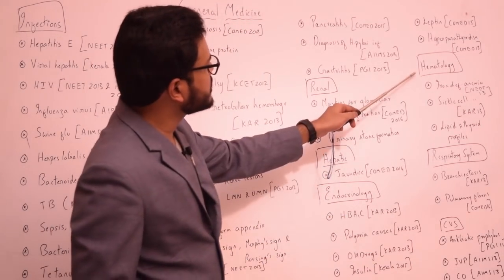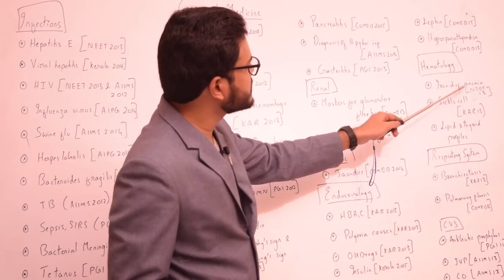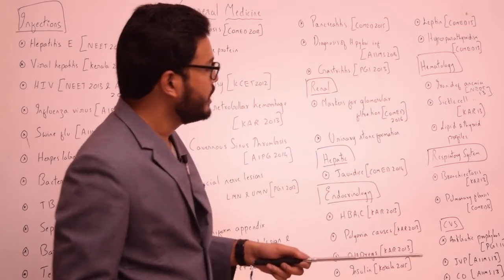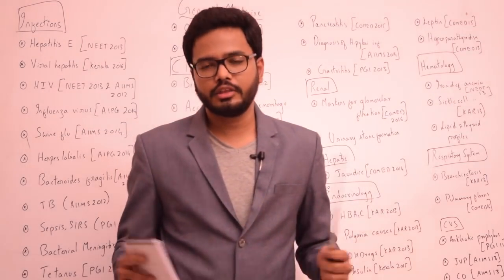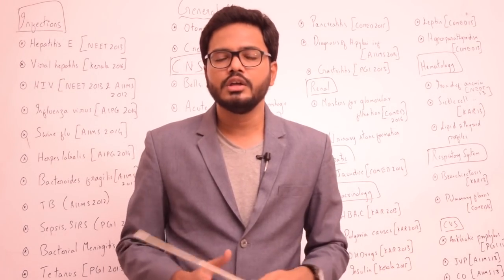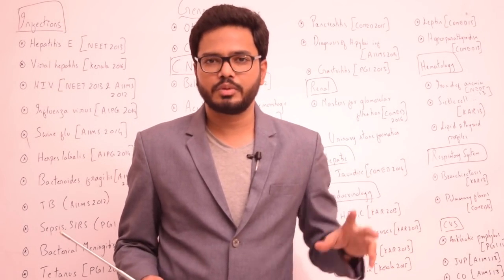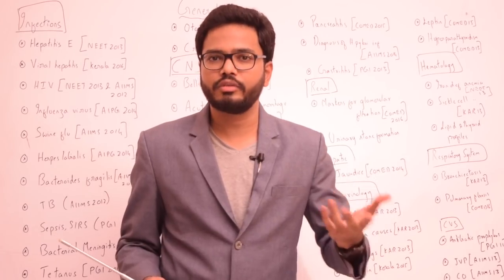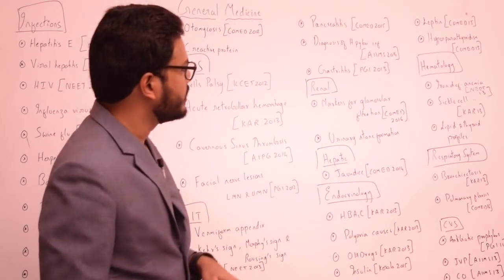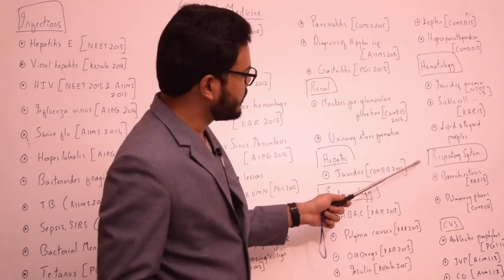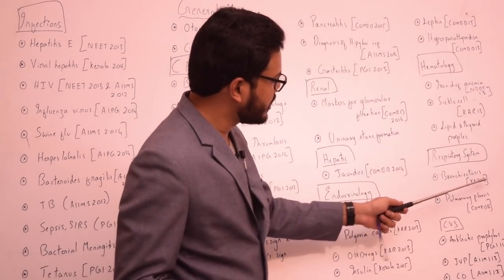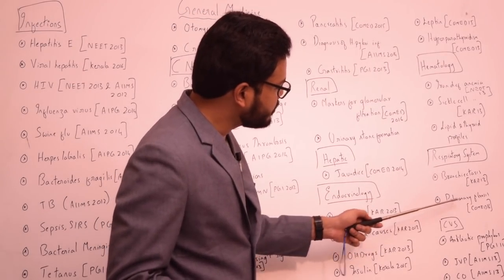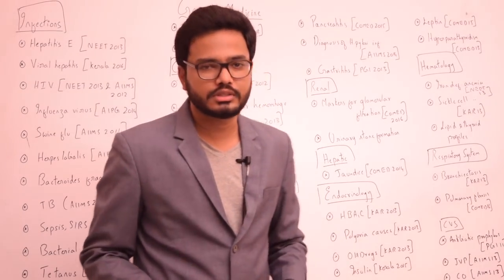And coming to hematology, we have questions from iron deficiency anemia, sickle cell anemia, and also various lipid and thyroid profiles, like the values of the components in these profiles when the levels increase or when the levels decrease correspondingly, right? And in the respiratory system, we have questions from bronchiectasis in Karnataka 2013 and pulmonary fibrosis in COMET 2016.